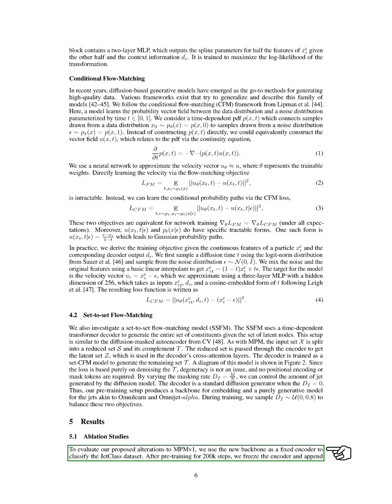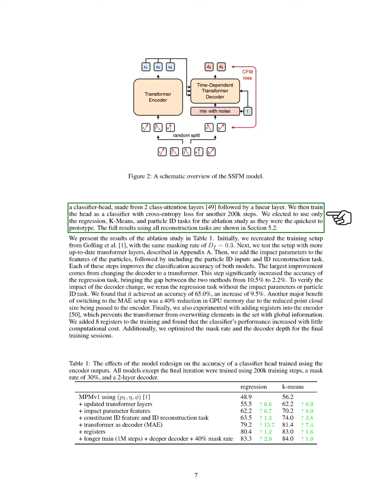For our ablation studies, we assess the modifications made to MPMV1 by using the new backbone as a fixed encoder for classifying the dataset. After pre-training for 200,000 steps, we freeze the encoder and add a classifier head, which consists of two class attention layers followed by a linear layer. We then train this head as a classifier using cross-entropy loss for another 200,000 steps.